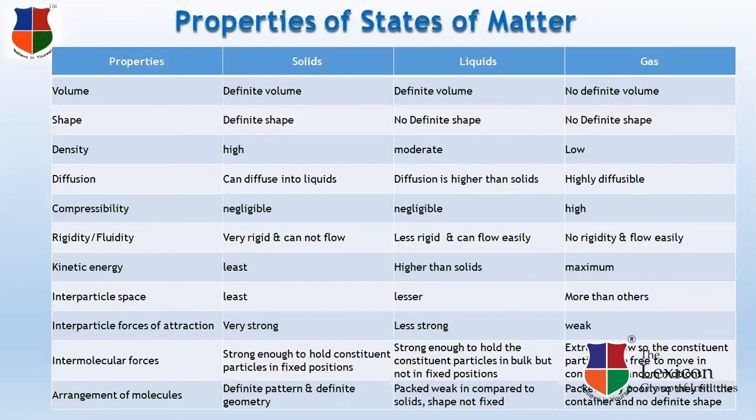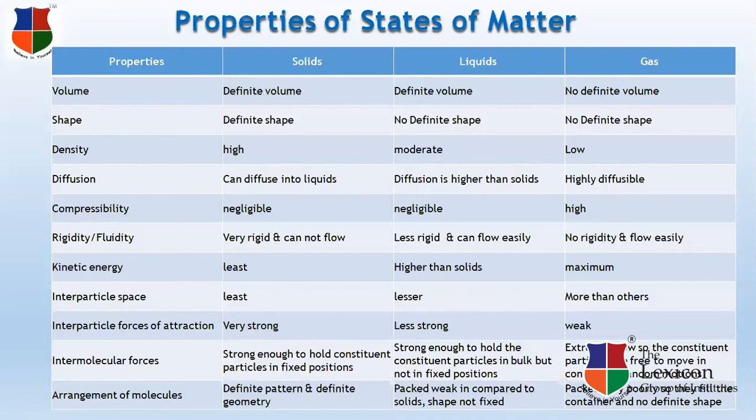Density. For solids, density is high, for liquids it is moderate, and for gases it is low. So what is density? Density is actually mass per unit volume. The density of solids is very high. Diffusion. What is diffusion? Diffusion is the movement of particles from a region of higher concentration to a region of lower concentration. Solids can diffuse easily into liquids. In liquids, the diffusion rate is higher than solids, and gases are highly diffusible.